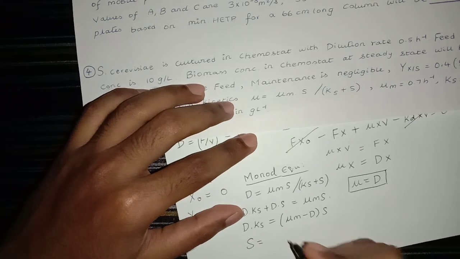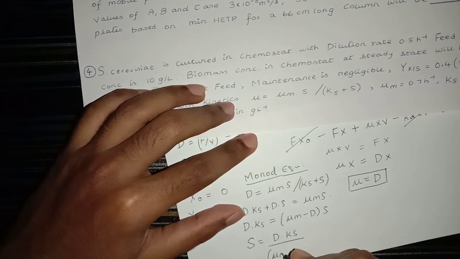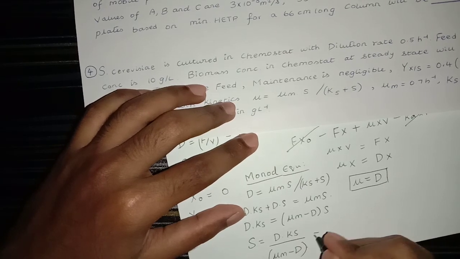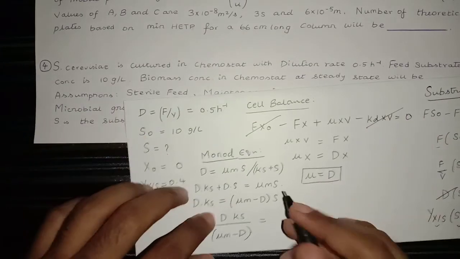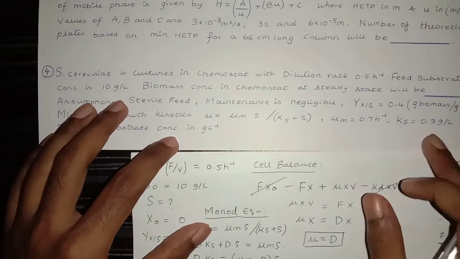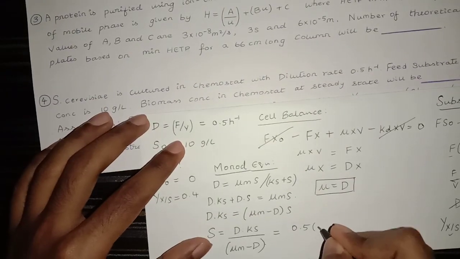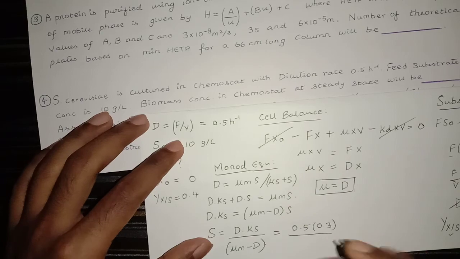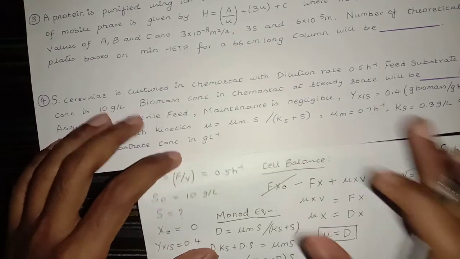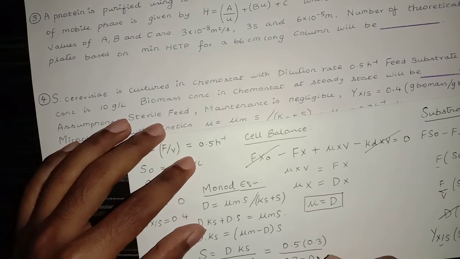Therefore, the value of S is equal to D times Ks over (mu max minus D). So, we have the data. D is equal to 0.5 hour inverse, Ks 0.3 gram per liter, so 0.5 into 0.3, over mu max 0.7 hour inverse minus D 0.5.